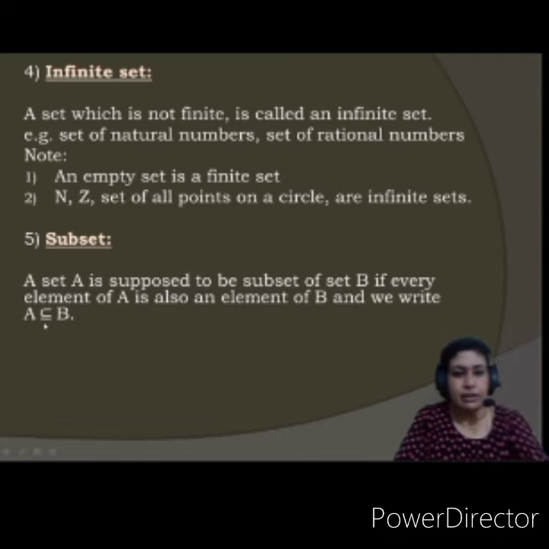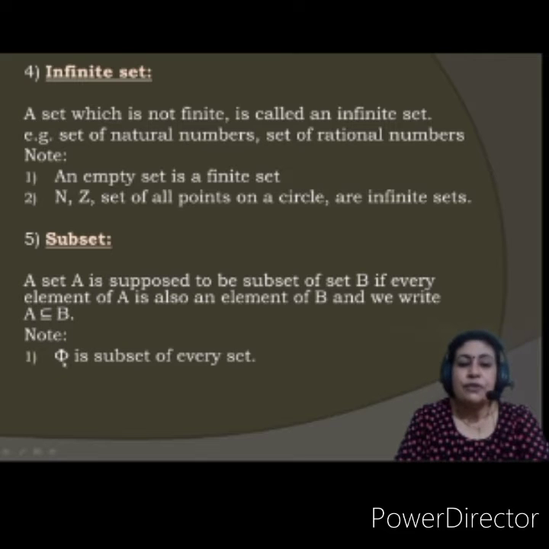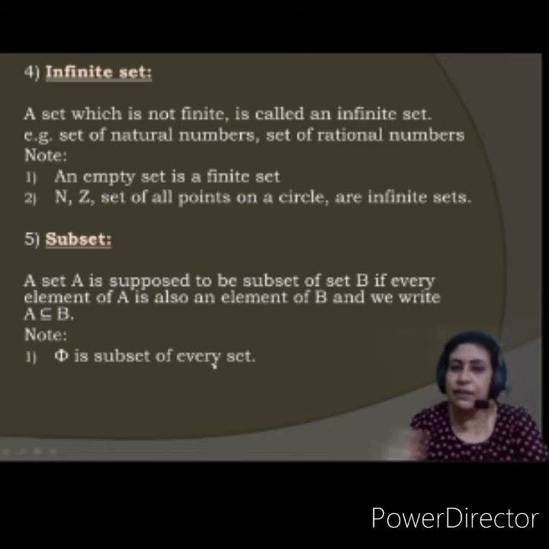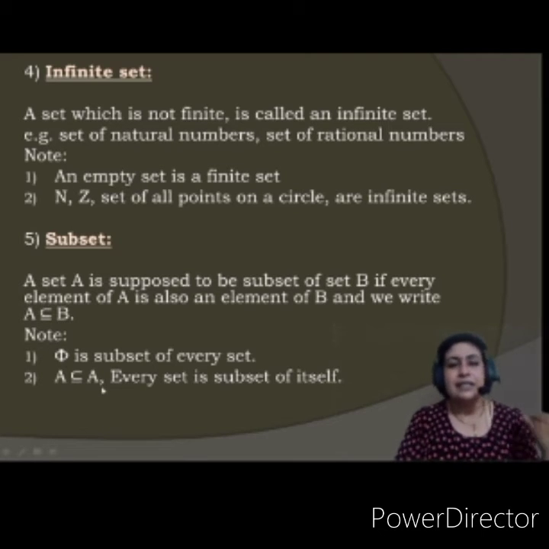If not, just remember it now. So now A is a subset of B. Every element of A is an element of B. Yes. Note, phi is a subset of every set. The empty set is a subset of every set. This you always have to remember. Then A is always a subset of A, meaning each set is a subset of itself. So every set is a subset of itself.